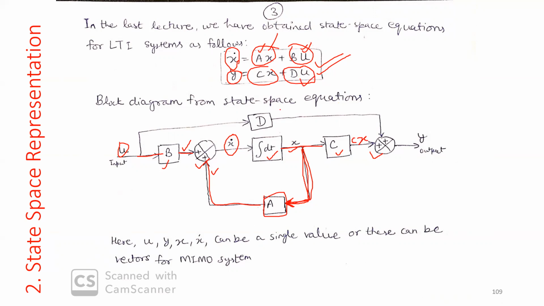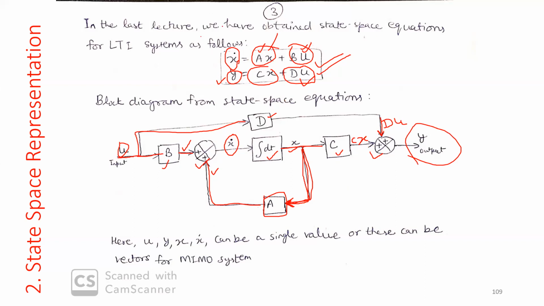So we take a D block here and we multiply this D with the input which we are giving to the system. So at this point we will have Du. The summation of Cx plus Du will give you output y. That is my second equation. So both the equations can be represented with a graphical vision. That is the flow diagram representation.